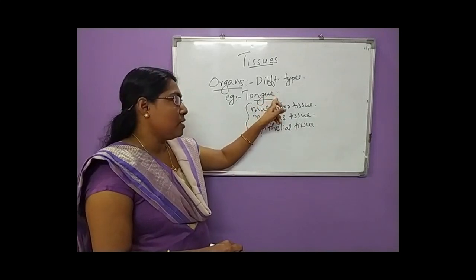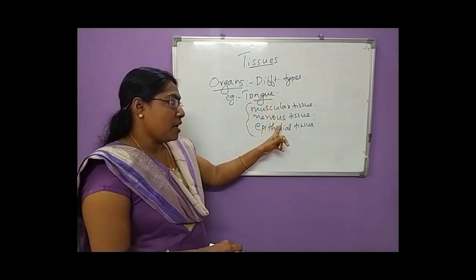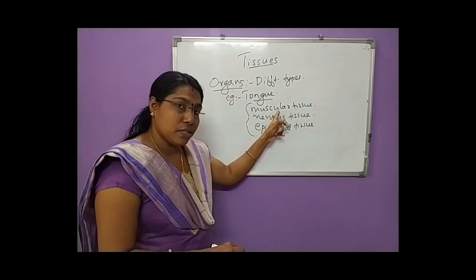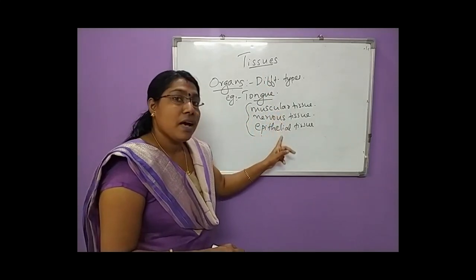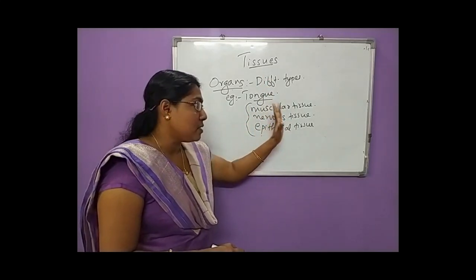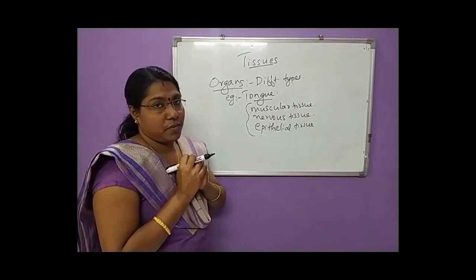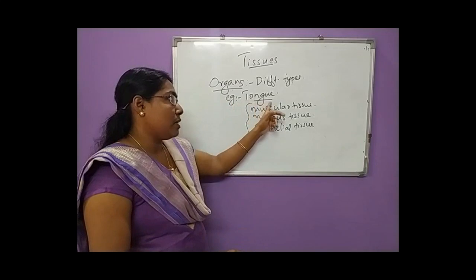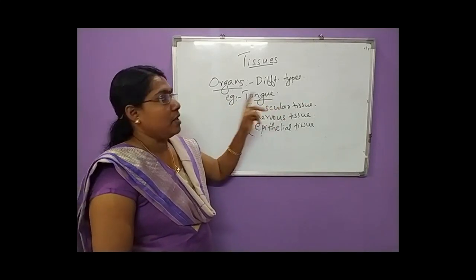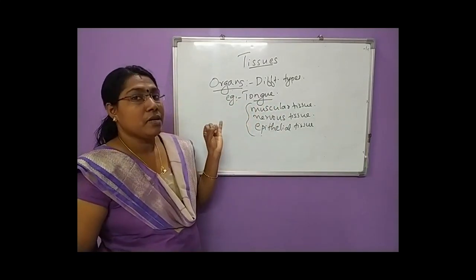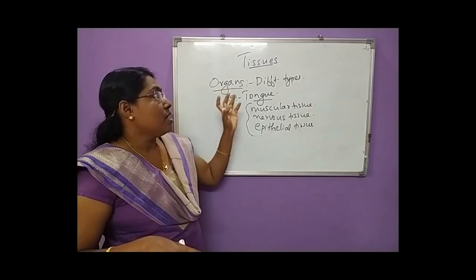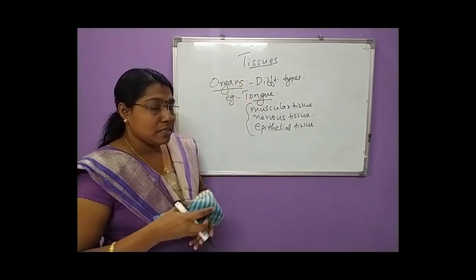This tongue is formed of different types of tissues, that is muscular tissue, nervous tissue and epithelial tissue. These three tissues group together to perform a specific function. That is known as an organ. Example for organ, tongue.